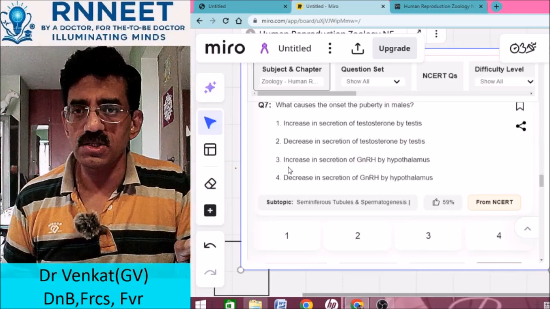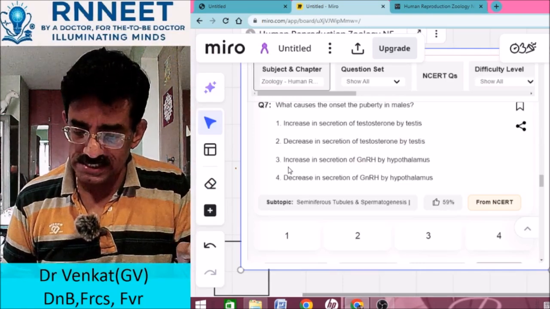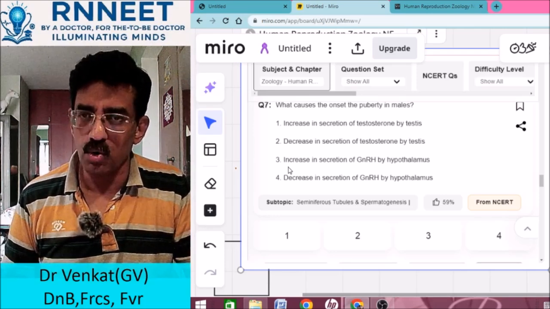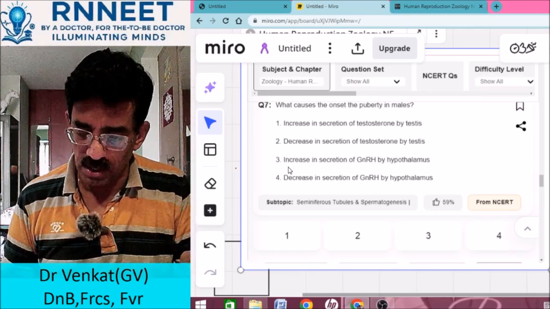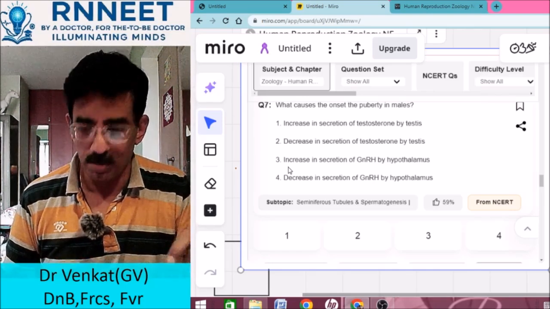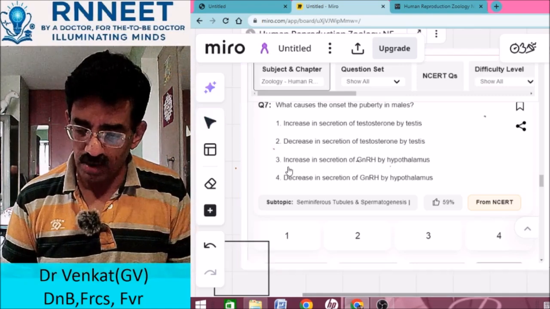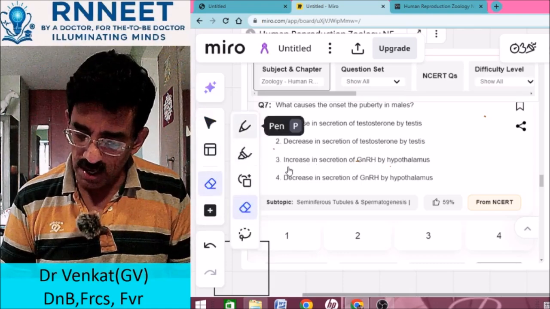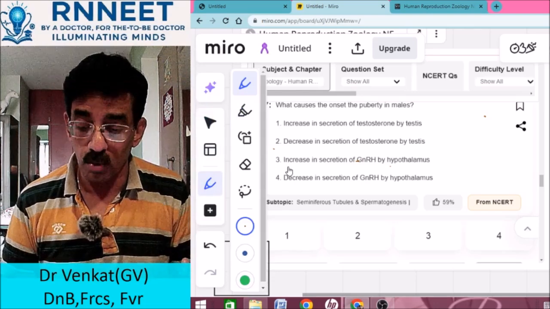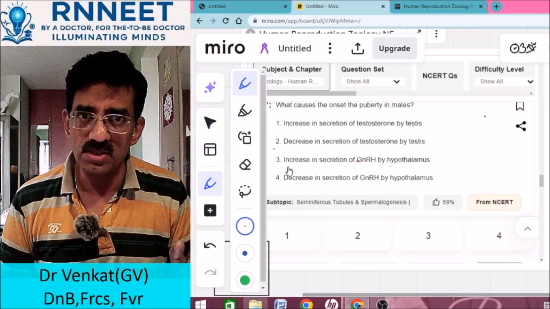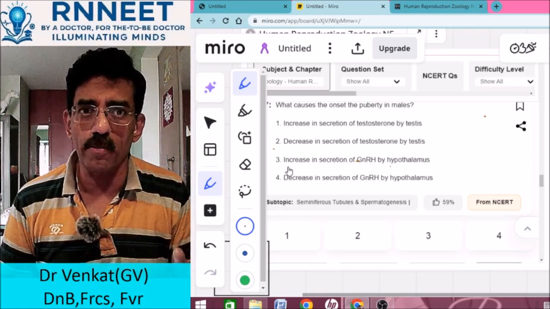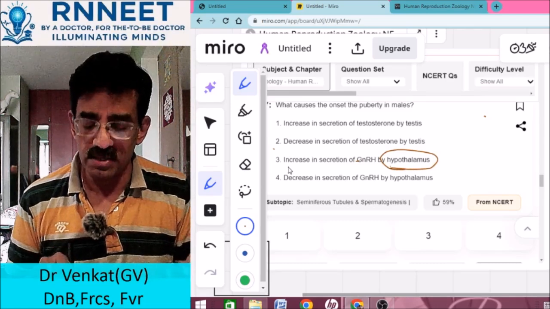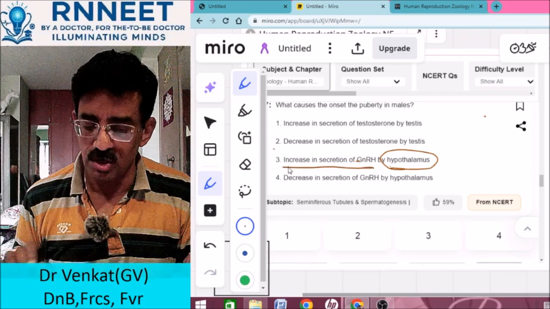Next question, what causes the onset of puberty in males? Is it increased secretion of testosterone by the testes, decreased secretion? It cannot be decreased, you know that. Increased secretion of GnRH by the hypothalamus or decreased secretion of GnRH by the hypothalamus. You know it is not decrease, it has to be an increase. Always it is an increase. So what is it that is increased? Yes, during puberty there is an increased secretion of testosterone, but what is it that causes the onset? The onset of puberty is controlled by the hypothalamus. It is not controlled by the testes, because the hypothalamus has to first cause an increase in secretion of GnRH.